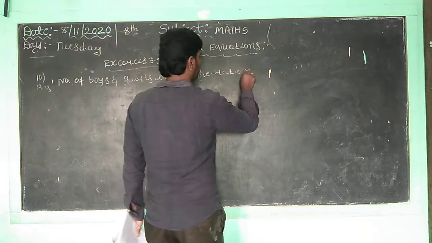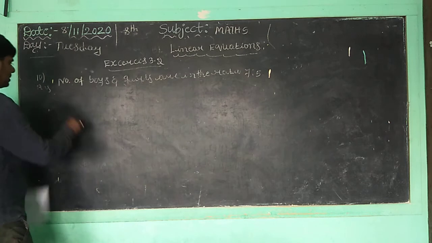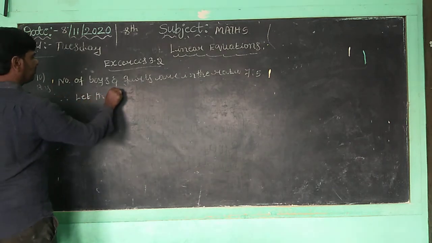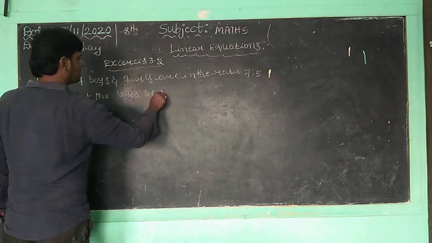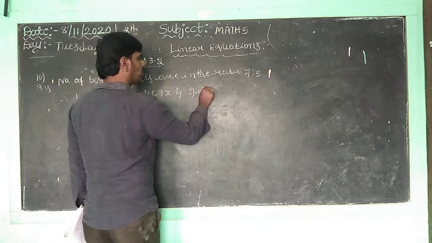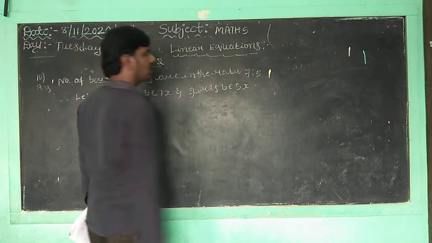Okay, therefore let the boys be 7x and the girls be 5x. Correct, children?